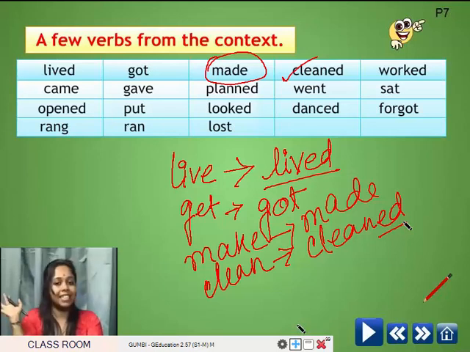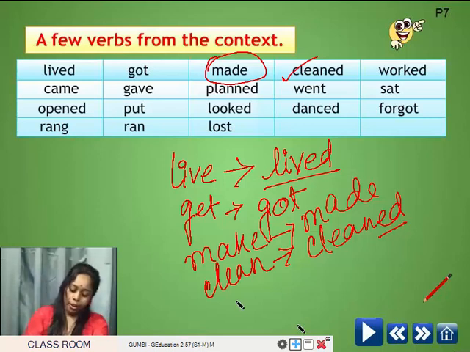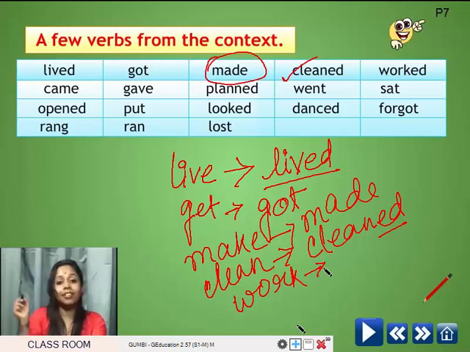So, it is a regular verb. Then work, W-O-R-K. Is it a regular one? What is given in the box? Worked, W-O-R-K-E-D. So, this is again a regular verb.